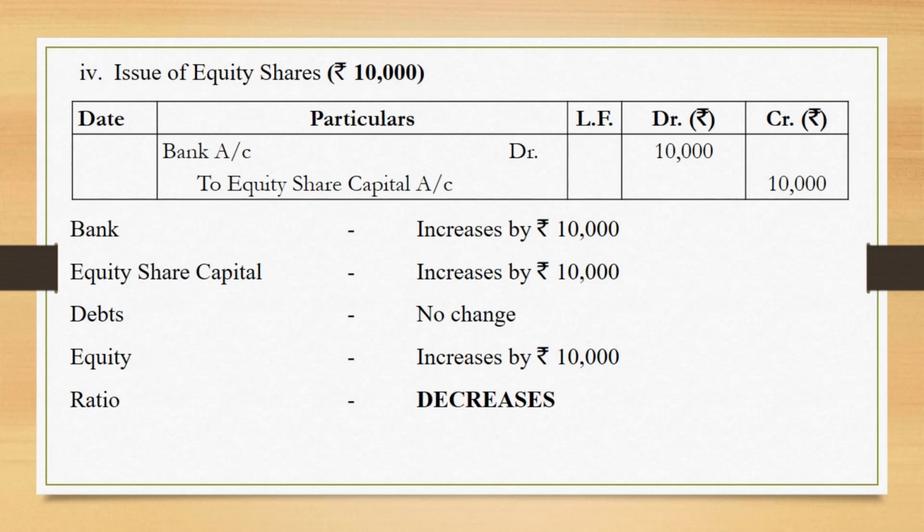Now bank balance will not affect the debts or the equity, but equity share capital, yes, will be affecting the equity. When shares are issued, the liability towards the shareholders will increase. Equity increases over here by rupees 10,000. Equity is a denominator over here, and if denominator increases, the ratio decreases.